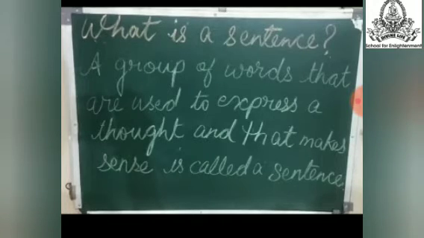What is said here? A group of words that are used to express a thought and that makes sense is called a sentence. Now, if I give some group of words to you, if it is not written in a proper way, will you understand what the sentence is telling? No. Why? Because it is not placed in the proper manner. So, a group of words when you place as a sentence should have a good thought. उसमें कुछ meaning होना चाहिए, कुछ तो sense होना चाहिए वो sentence में. Then only you will be able to understand what the sentence is saying, right?